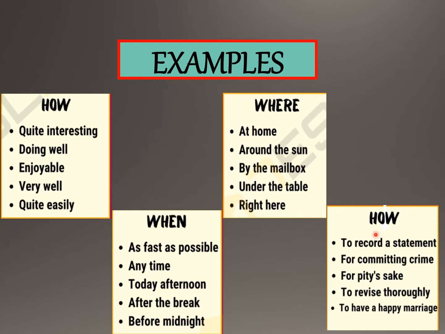And why is answered by these adverbial phrases: to record a statement, for committing crime, for pity's sake, to revise thoroughly, or to have a happy marriage. Now, remember, children, how is adverb of manner, when is adverb of time, where is adverb of place, and why is the fourth type of question answered by adverbial phrases. Why helps us to know the reason of a particular action.